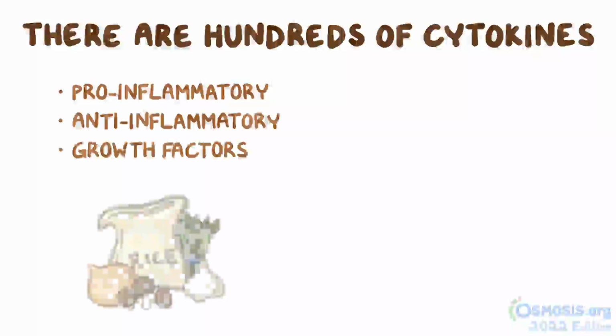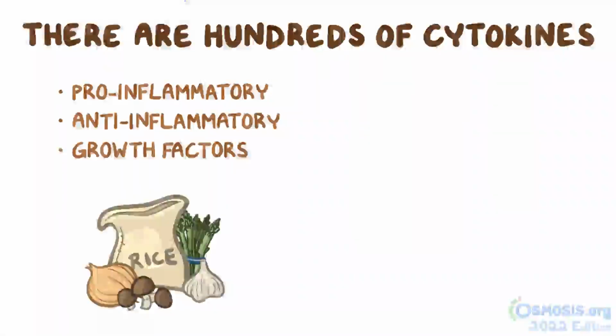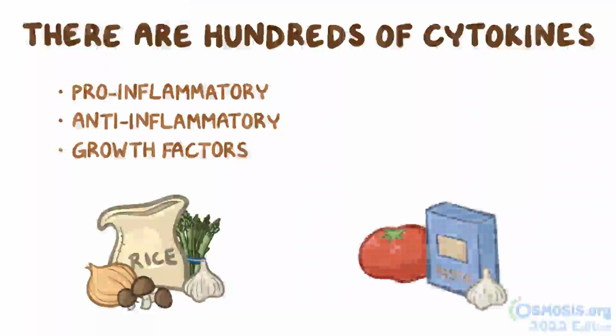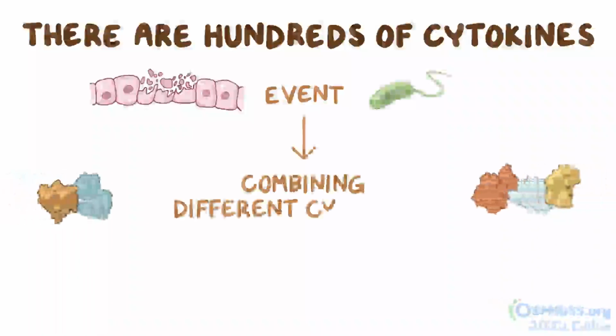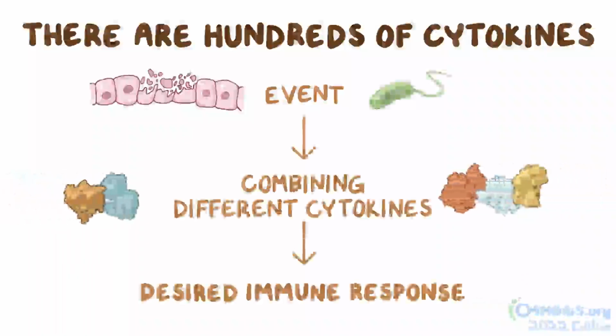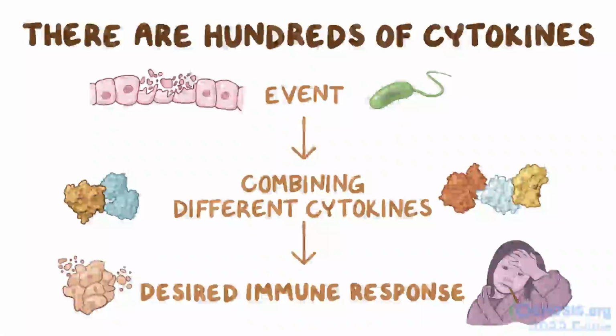One meal might call for onions, garlic, asparagus, mushrooms, and rice, whereas another meal might call for garlic, tomatoes, and pasta. Ultimately, in response to an event like damage or infection, we're combining different cytokines to get the desired immune response. And that's why you'll see one cytokine included in different pathways, each one resulting in a different immune response.